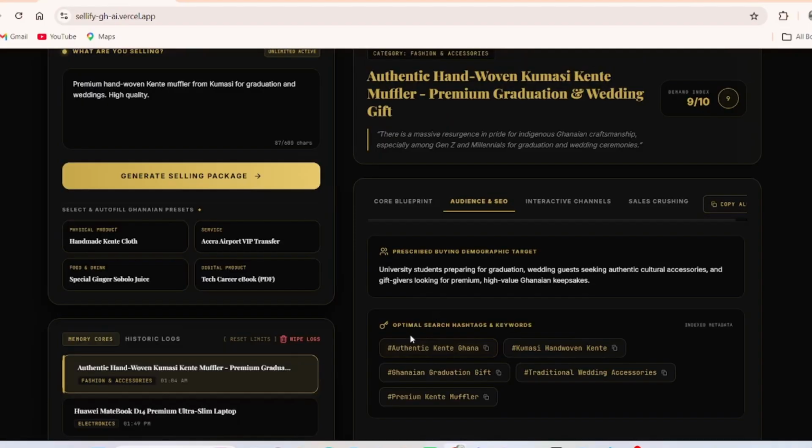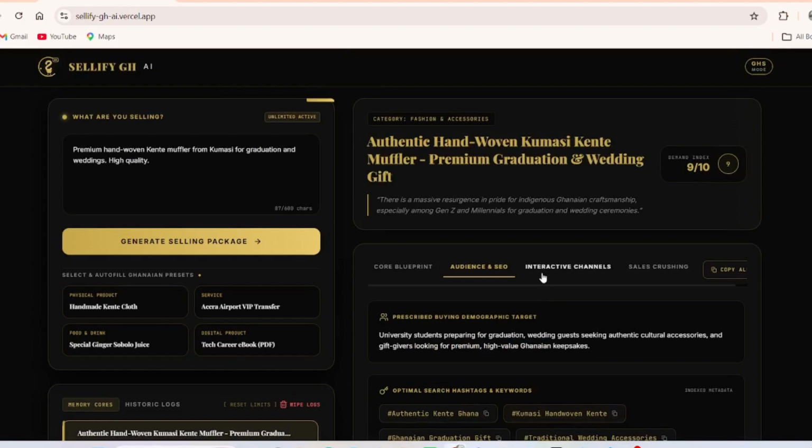Now these hashtags are like search terms where people search. Imagine people search for kente in Ghana. It can pop up your product, especially on social media. So these are hashtags you can use to make sure our product gets reached to customers. So authentic kente Ghana: if someone searches kente Ghana, it will come to our social media. Someone searches Kumasi handwoven kente, it can pop up on our social media. So these are hashtags that make our product stand out from the very best.